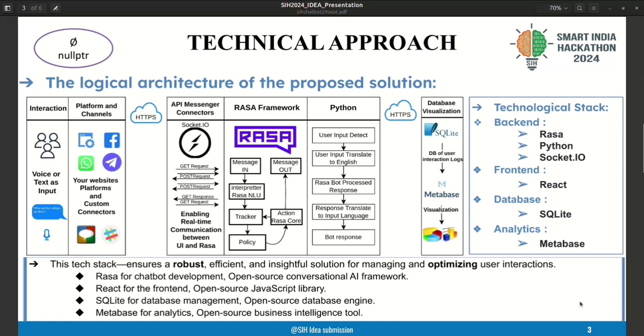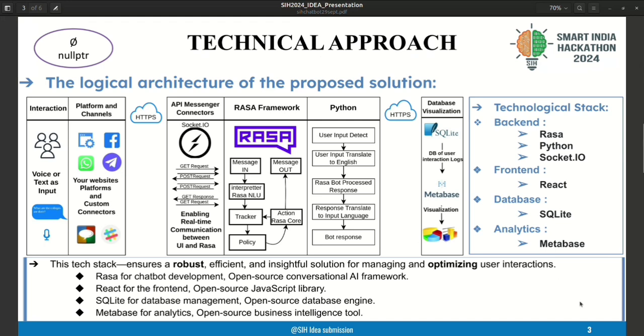And for data visualization, Rasa has a tracker which by default saves itself in the local storage. If we link it with SQLite, it stores in the database.